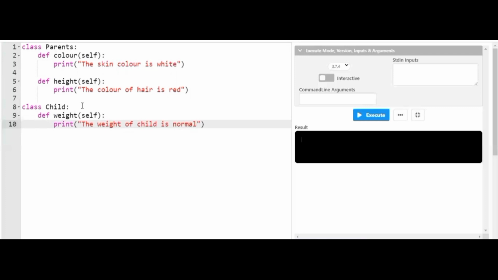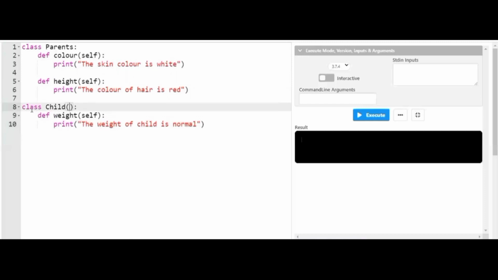And I have declared another child class. That is, define weight, followed by the weight of the child. Now you can clearly see here, friends, inside the parent class I have not mentioned weight, and inside the child class I have not mentioned color and height. Now what I will do, I try to inherit the properties of the parent class.